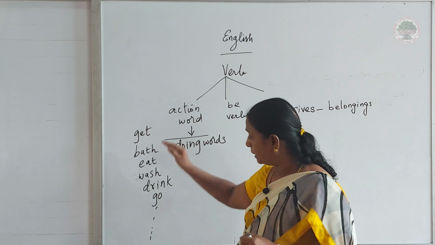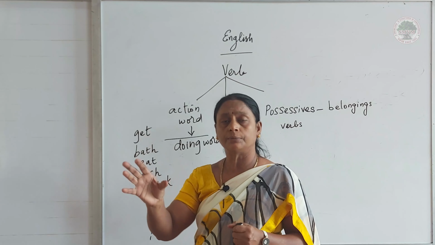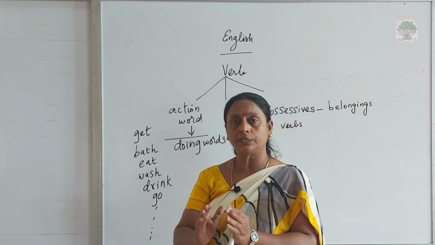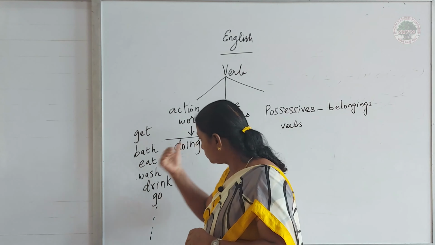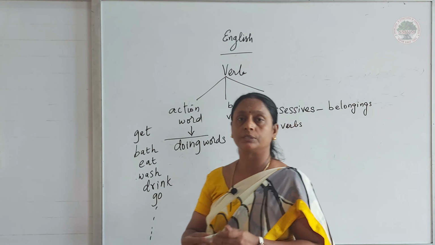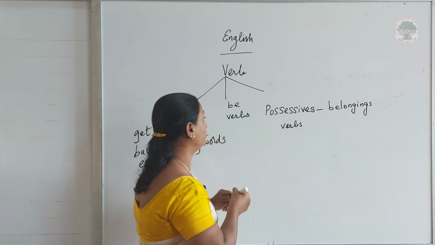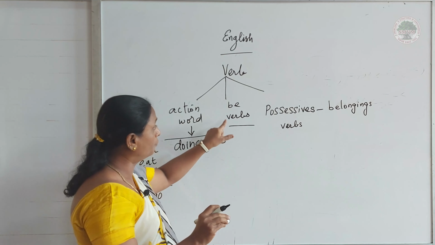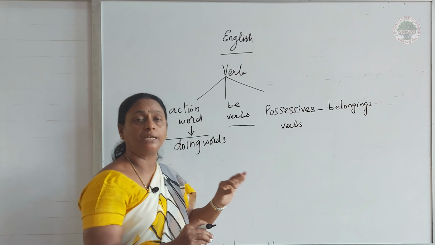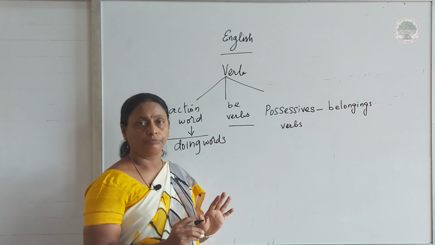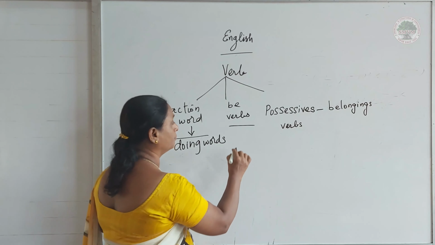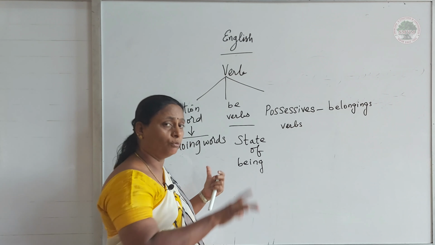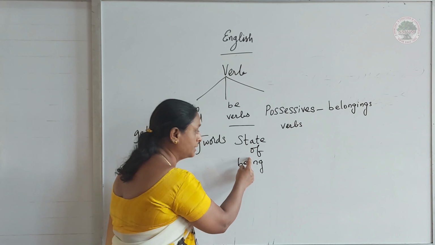Now, we have to see for which subject these are used and how they should be used. We can see in detail. Now, come to the next one. The second one is be verbs. Here, action words are doing verbs. When you say be verbs, they never do any work. They will show the state of being. They won't do any work, they will show the state of being.